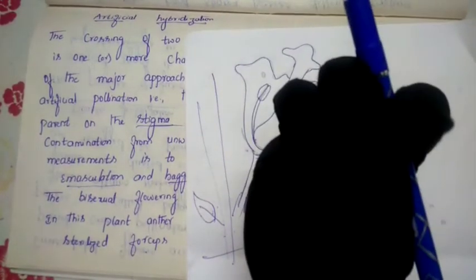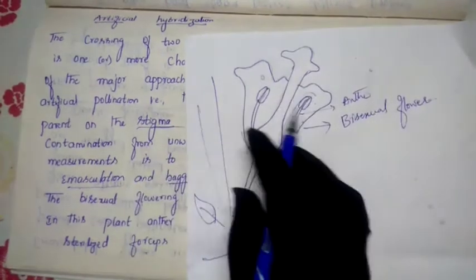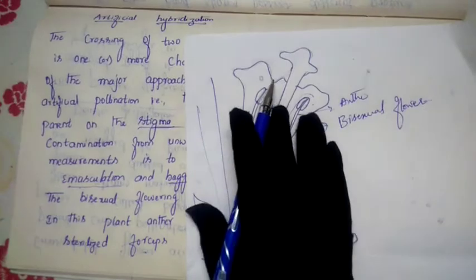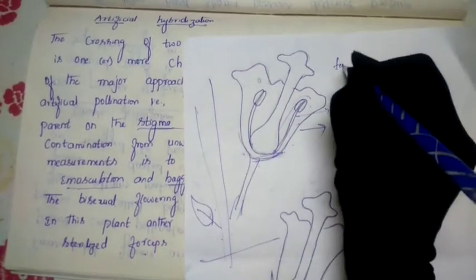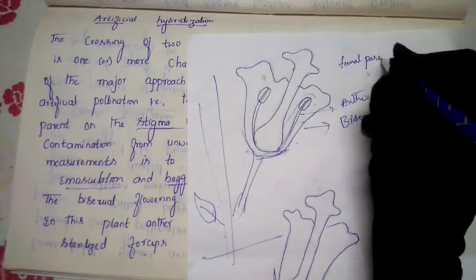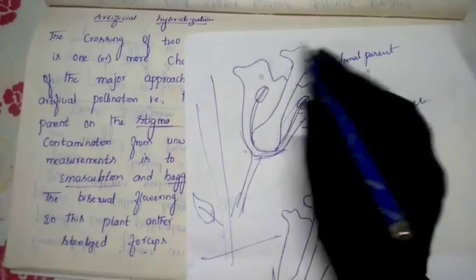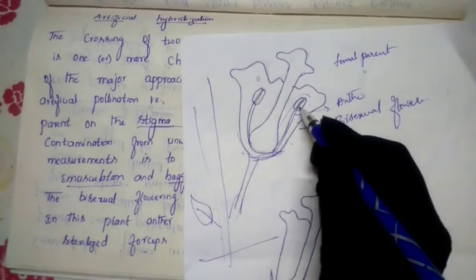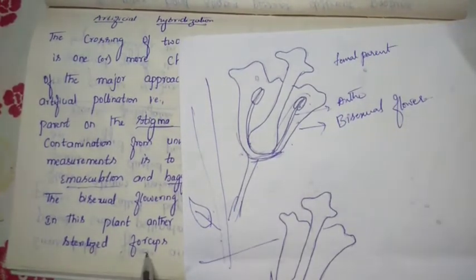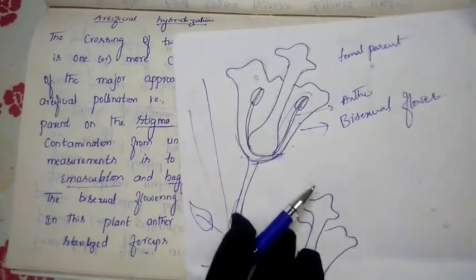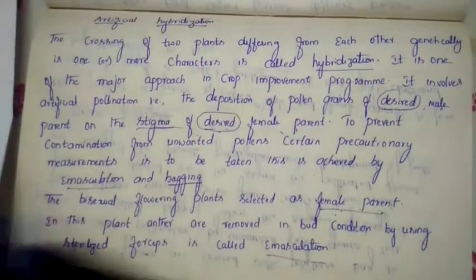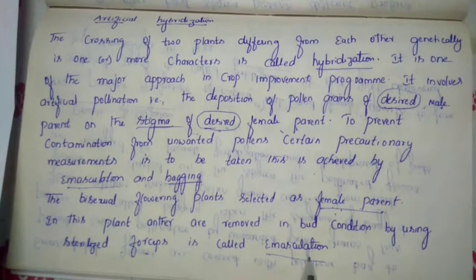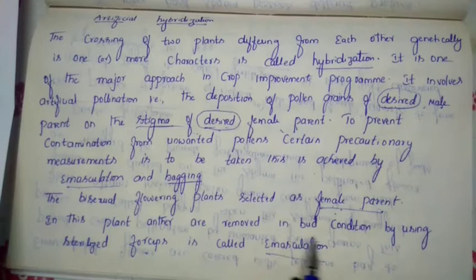When the flower is in bud condition, both the female and male parts are present. We don't want the male because we have selected this flower as a female parent. They are bisexual, but we need this as a female parent. So we remove this anther by the sterilized forceps, during the bud condition. And this process we call emasculation.